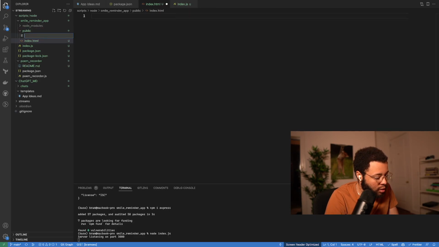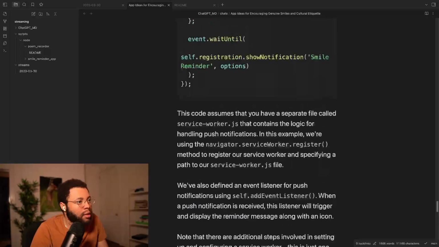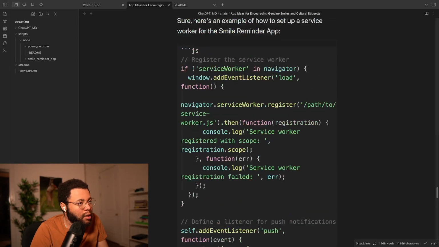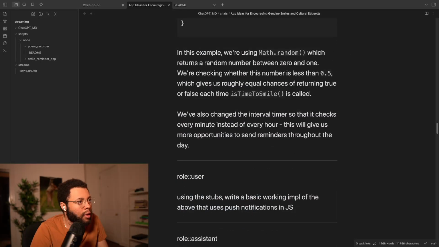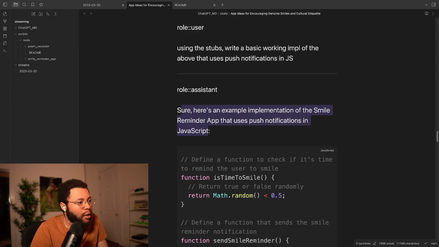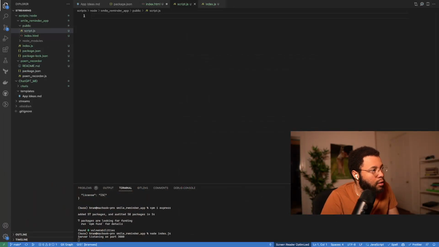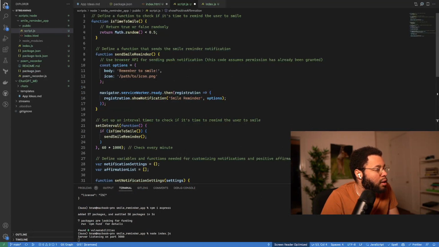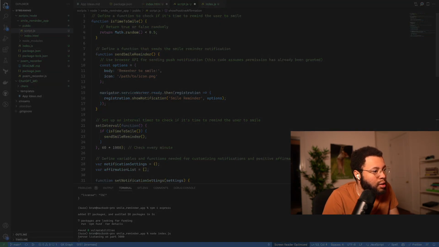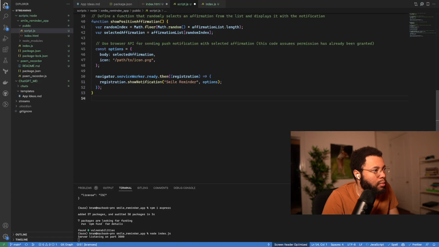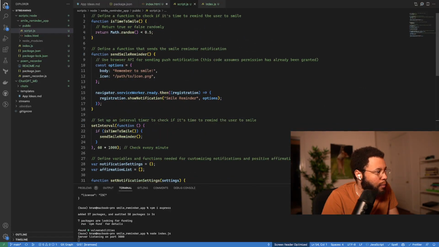So let's put a script.js file in here, and then just copy the stuff that ChatGPT gave us. So let's start out with, here's an example of the Smile implementation app. Let's go over here, copy this by clicking this button, go back to Visual Studio Code, and literally just copy paste. So now we can see all the functions. Prettier should be my default formatter.